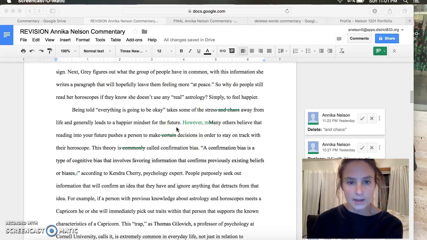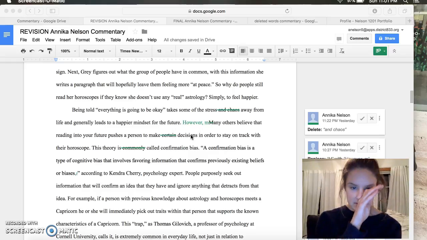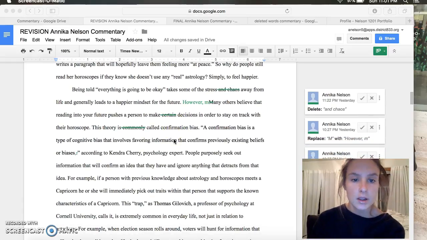Here I added a transition word to make a more clear flow from the sentence before to this one. I erased "certain" because it was suggested to me and it's a word that doesn't need to be in there.